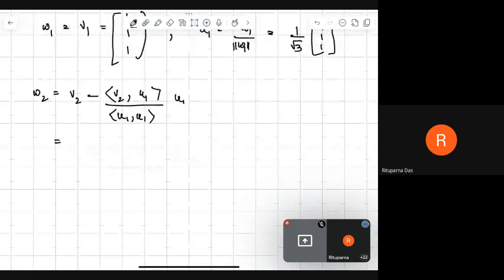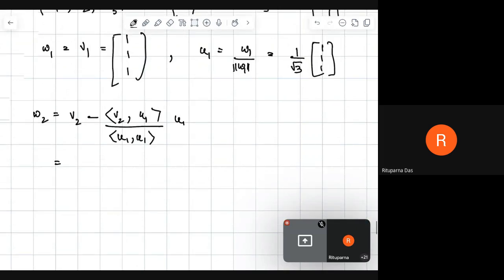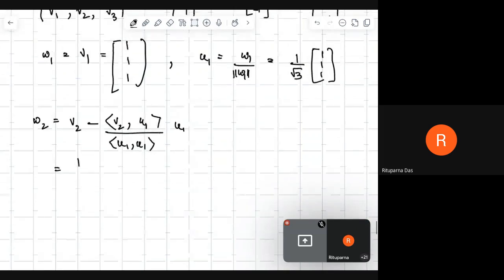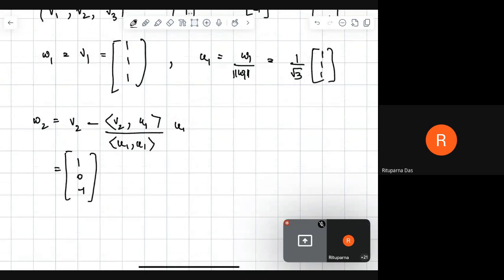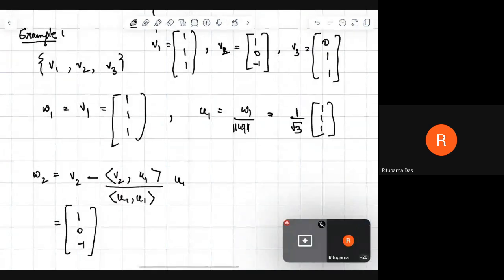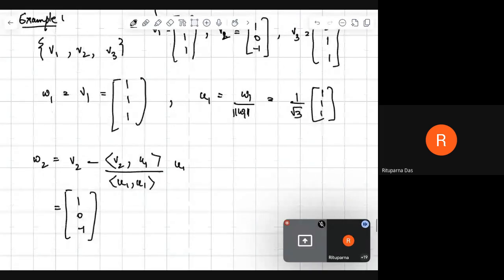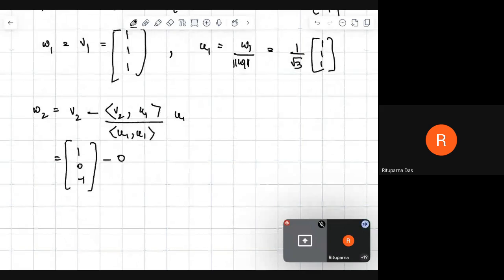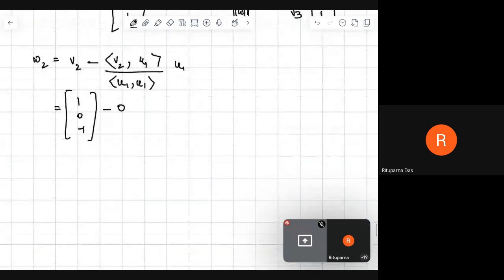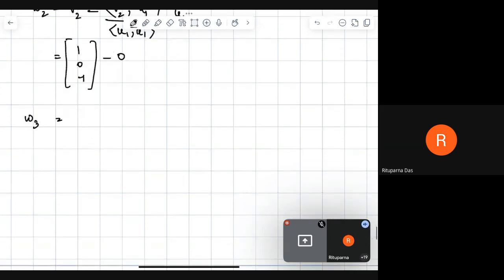The inner product of V2 and U1 is 1 plus 0 minus 1, which is coincidentally 0, so that is our W2.